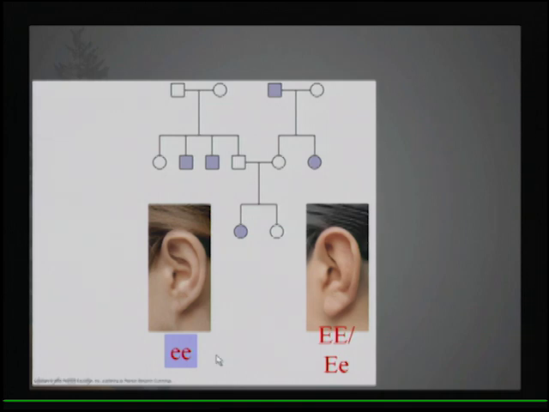The shaded individuals here do have attached earlobes. And if you look at the pedigree, you'll notice that these two parents have free earlobes, yet they have sons that have attached earlobes. So the trait was hidden in the parents, yet we see it in the offspring. So the only way that you can hide traits is to be encoded by a recessive allele.